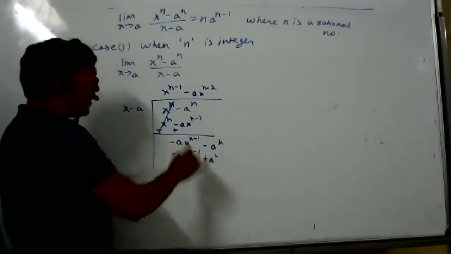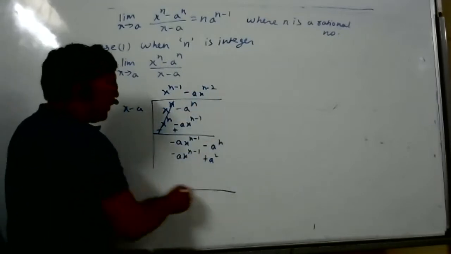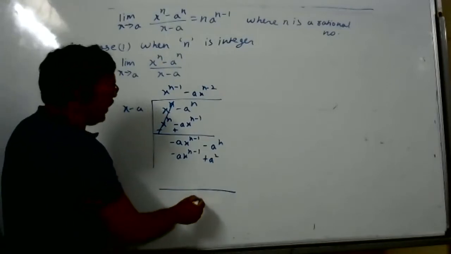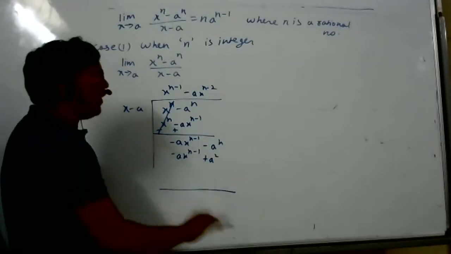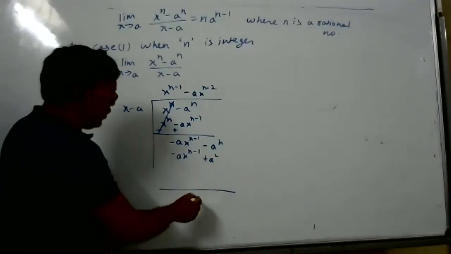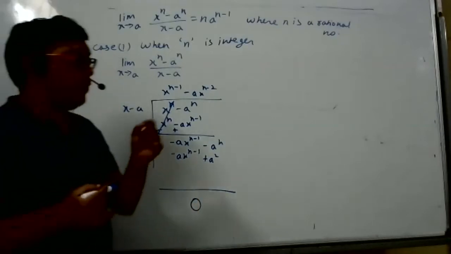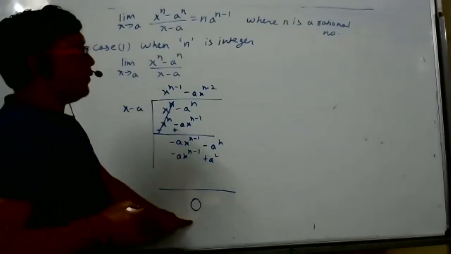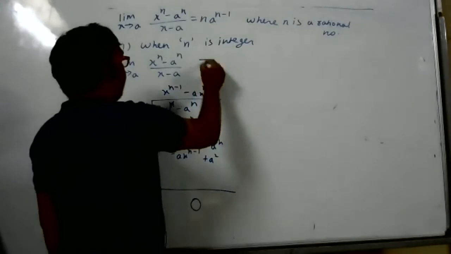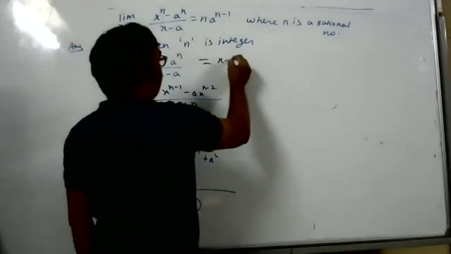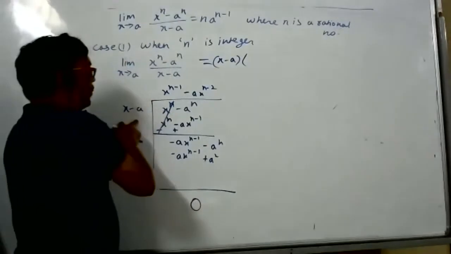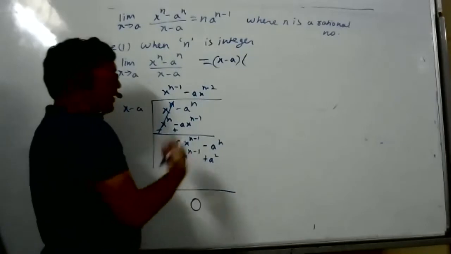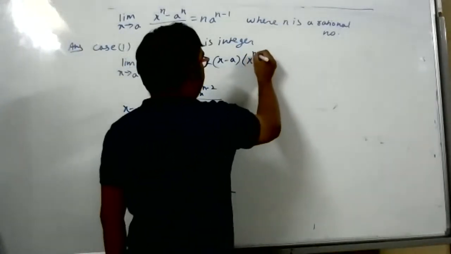Then what happened? I will not completely do it. There's no end of this. Remainder will be how much at the end? Remainder will be a to the power n minus a to the power n, final remainder, final, not here. Final remainder will be 0. So now you know one result. Dividend is equal to divisor into quotient plus remainder. That's why we can write this as divisor into quotient. But what is the quotient? If you do completely, then only we come to know. But we know in advance that the first term will be x to power n minus 1.